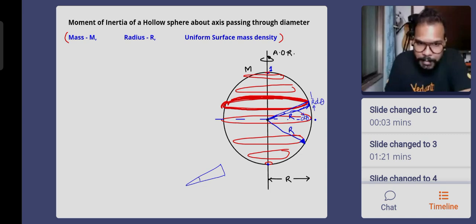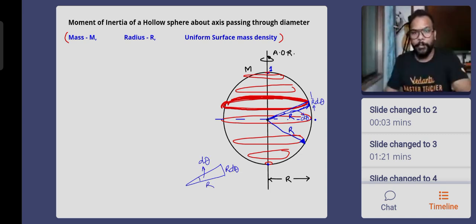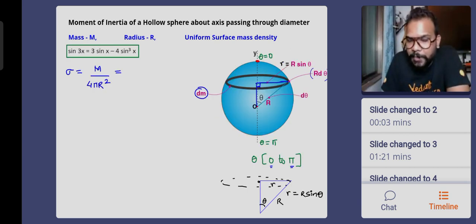This is d theta, this is R, capital R obviously. So R d theta is the thickness of the ring. The rings which have been formed, their thickness is capital R into d theta. So that is why you see this is R d theta which has been shown. That is the thickness of the ring.